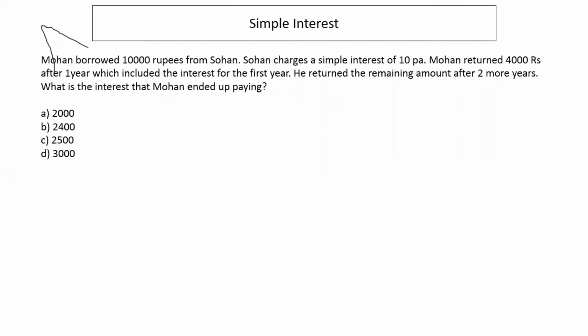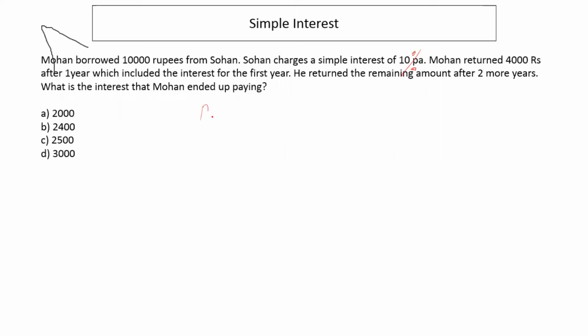Mohan borrowed 10,000 rupees from Sohan. Sohan charges a simple interest of 10% per annum. Mohan returned 4,000 rupees after 1 year, which included the interest for the first year. He returned the remaining amount after 2 more years, but the interest that Mohan ended up paying. Okay? So Mohan borrowed 10,000 rupees from Sohan, and Sohan charges simple interest of 10% per annum. Right? Mohan returned 4,000 rupees after 1 year, which included the interest for the first year.